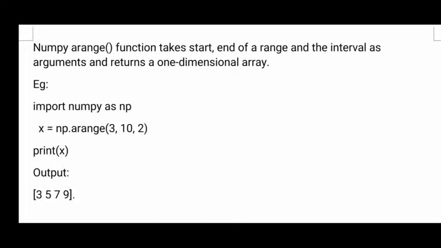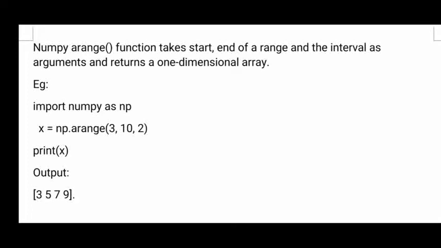Now in the bracket I have given three parameters: 3, 10, 2. Here 3 is the starting value and 10 is the ending value. Between this 3 and 10, whatever elements are there, with those elements a new array is created.